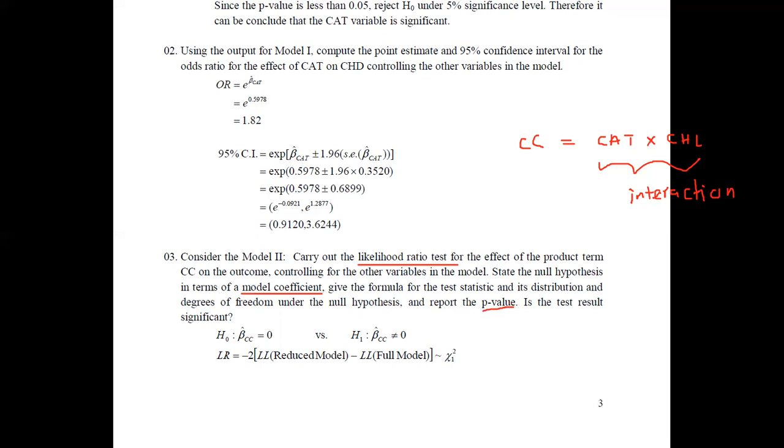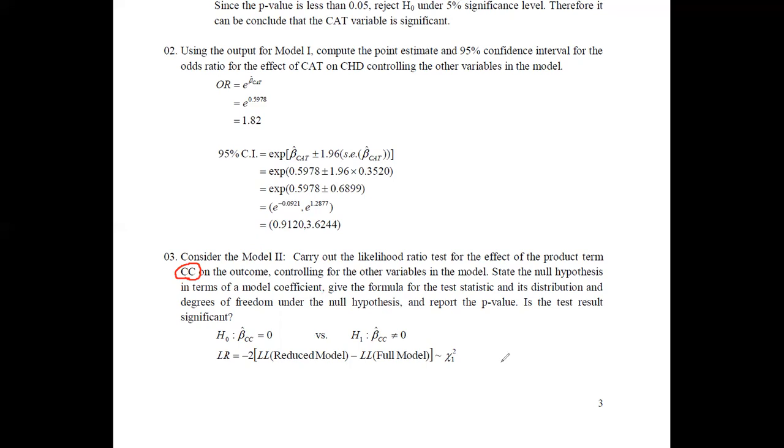If you go through the answer for this question, what they are asking us to check is whether this interaction, denoted by CC, is significant or not. Therefore, what we need to test is whether the parameter beta hat CC is significant or not. Since it is not stated that we need to perform a one-sided hypothesis, in general we can perform a two-sided hypothesis. Therefore, we can construct the hypothesis as H naught: beta CC equals 0, it is not significant, versus the parameter is significant, beta CC is not equal to 0.